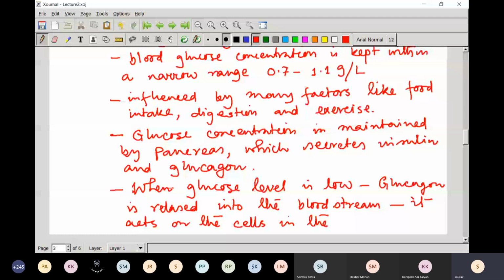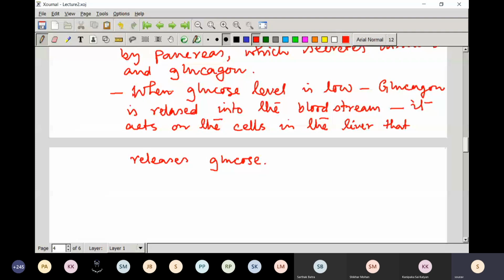So this is the mechanism. That means whenever the glucose level goes down, glucagon is released into the bloodstream and it acts on the cells in the liver that release glucose.